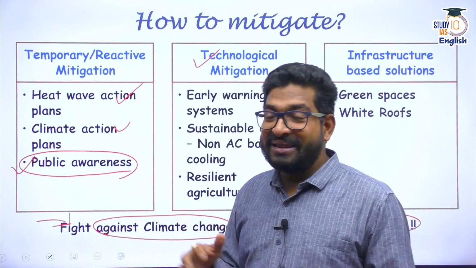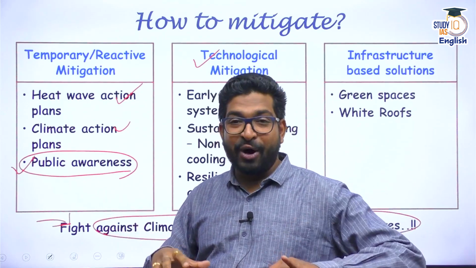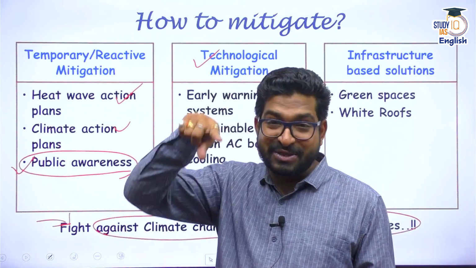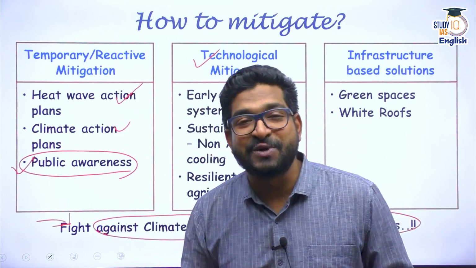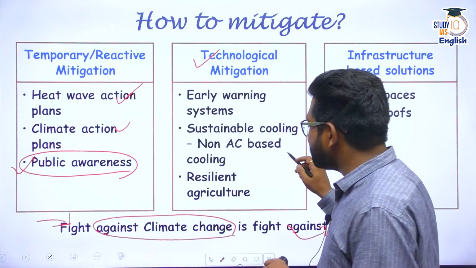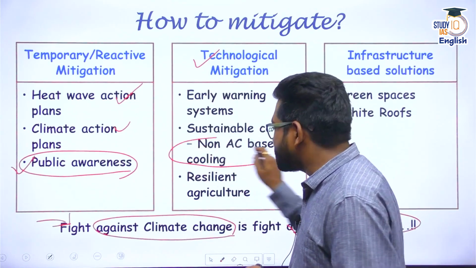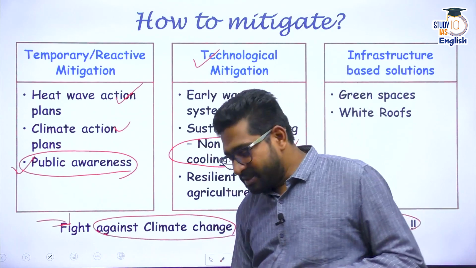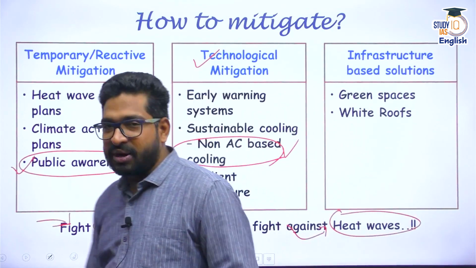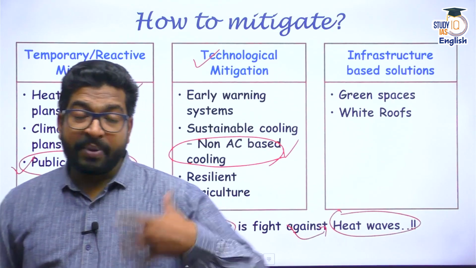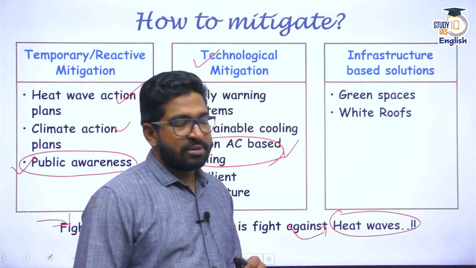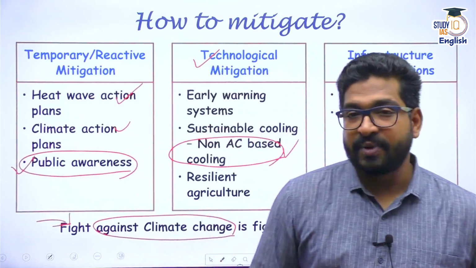We already know the amount of ACs that we switch on for cooling, it actually adds more and more to the problem of heat waves. So what we need to find out is some sort of non-AC based cooling solutions. Say proper ventilation, right? Proper ventilation can be done, proper designing of the buildings, all these things can be thought of.